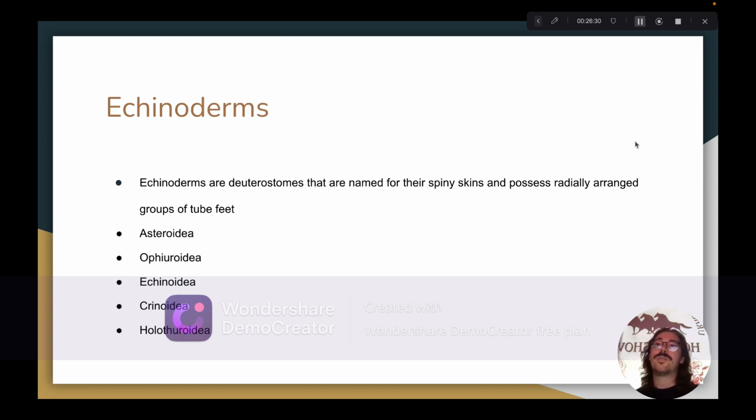And there are 5 groups of extant echinoderms. First one being Asteroidea. This clade includes sea stars and sea daisies. So what are sea stars and sea daisies? Sea stars are echinoderms whose bodies consist of 5 arms, each housing tube feet that extend from a central disc-like structure in the middle, and they derive nutrition as predators of bivalves or as scavengers. Sea daisies are small, armless members of the clade Asteroidea. And they exist only on submerged wood and absorb nutrients across a bodily membrane.